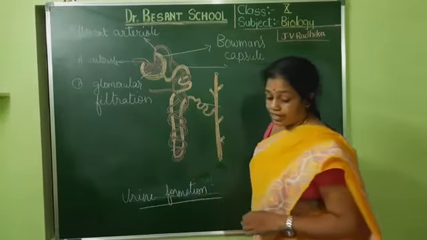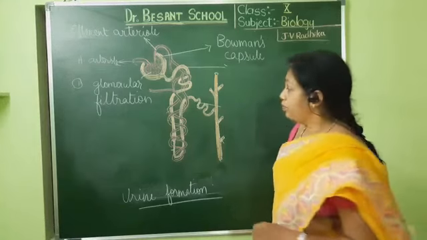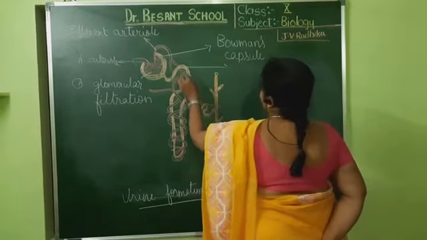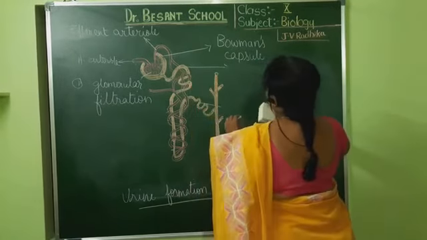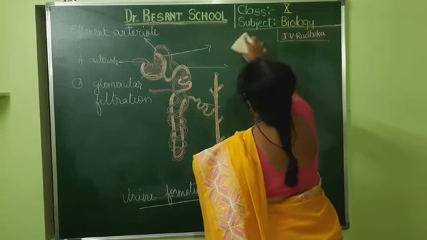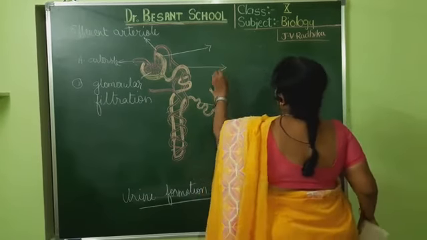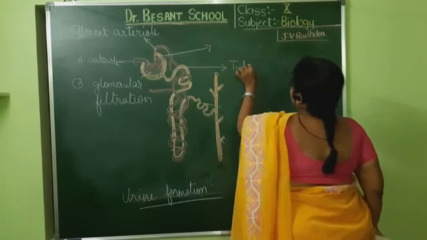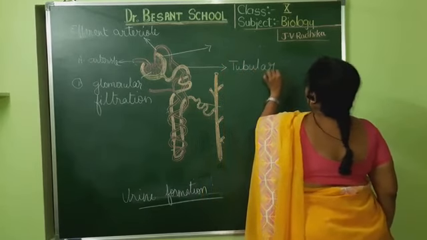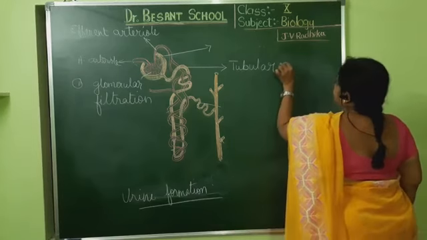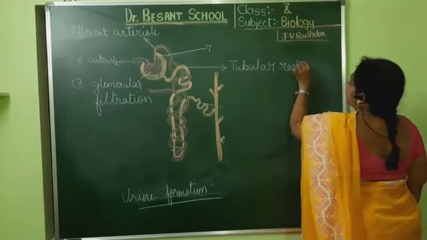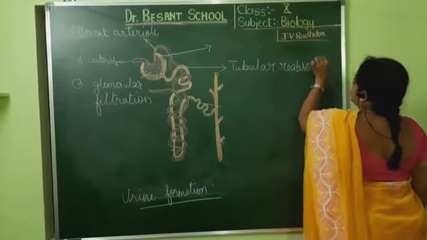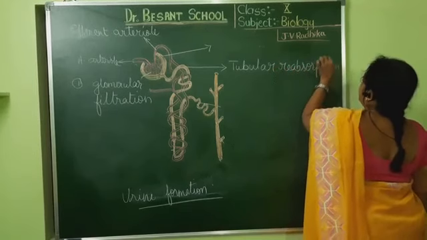The second step is tubular reabsorption, which occurs inside the PCT. I have rubbed out the Bowman's capsule as well. Listen to the key words I am using; those step names are very important.